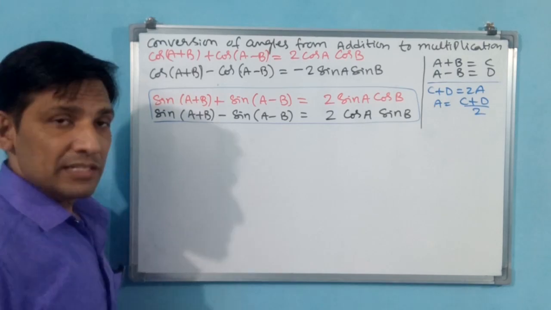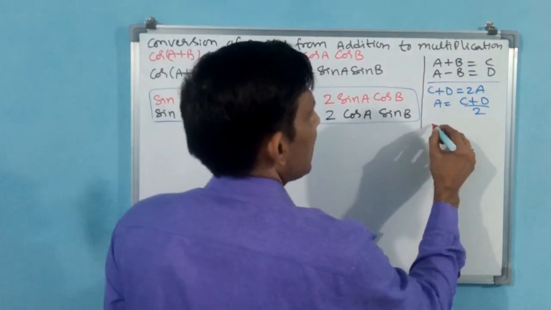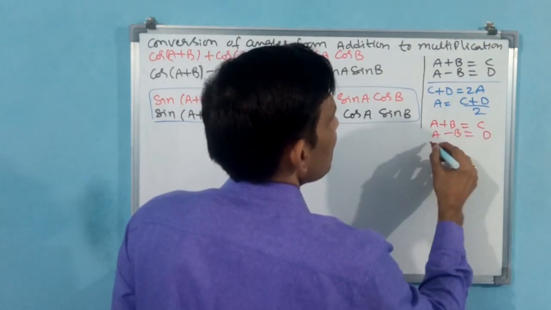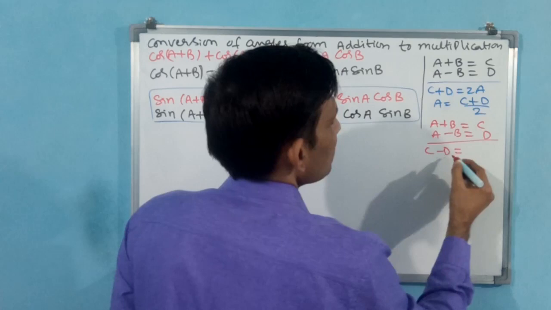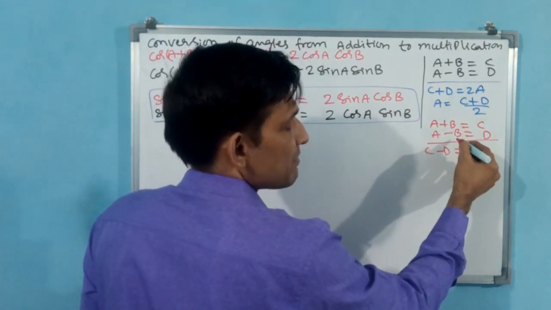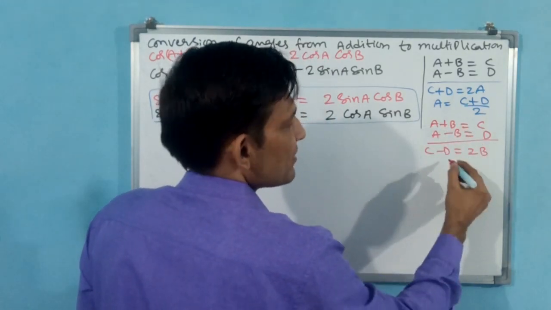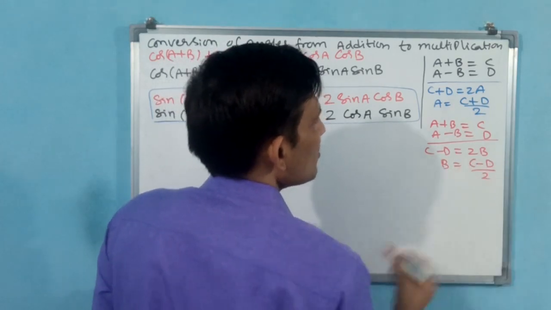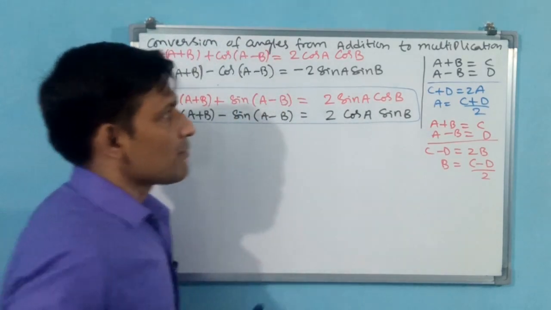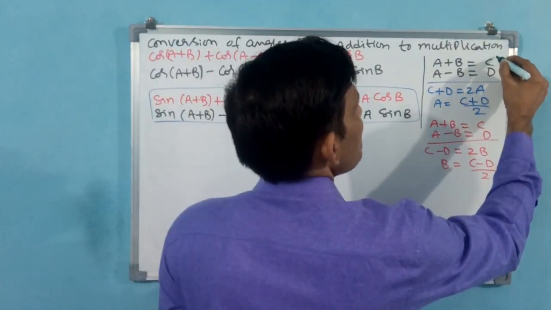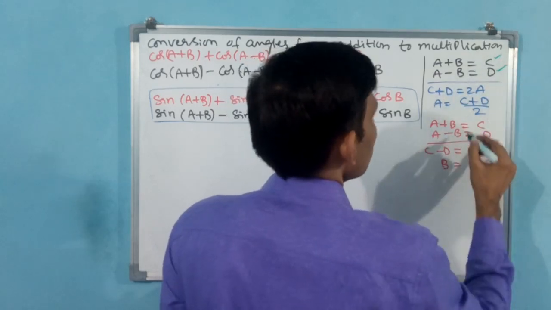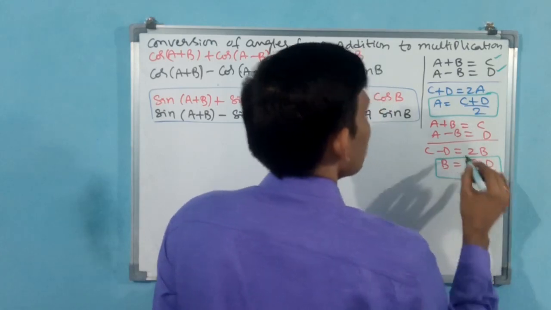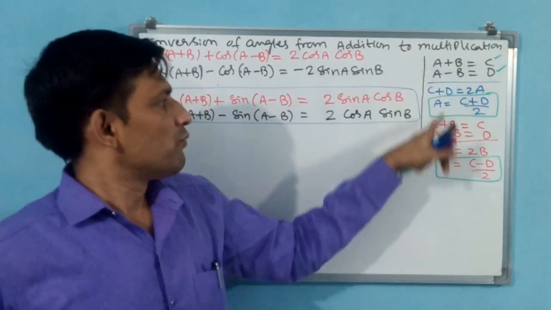Again, I am going to change C minus D also. You see, again I am writing A plus B is equal to C, A minus B is equal to D. C minus D is equal to, B minus of minus B plus B, 2B will come, and A minus A is 0. Now B is equal to (C minus D) by 2. These 4 results I am going to take.